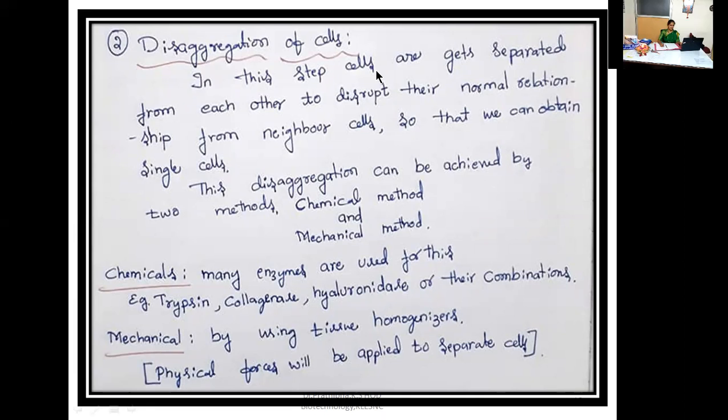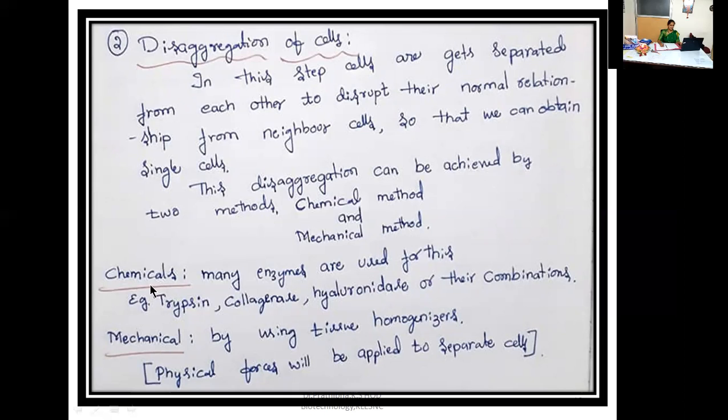In this step, cells get separated from each other to disrupt their normal relationship with neighboring cells so that we can obtain single cells. This disaggregation can be achieved by two methods: chemical method and mechanical method. Here I'm giving just an introduction to disaggregation of cells. In a further video, I'll discuss in detail the chemical method and the mechanical method of disaggregation.